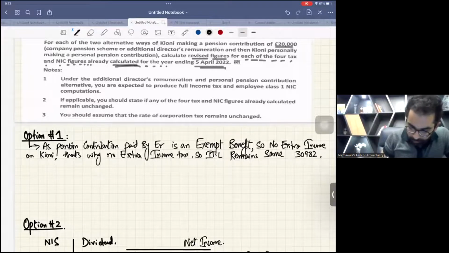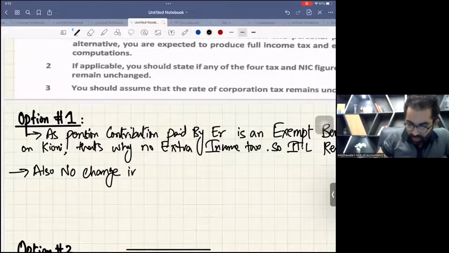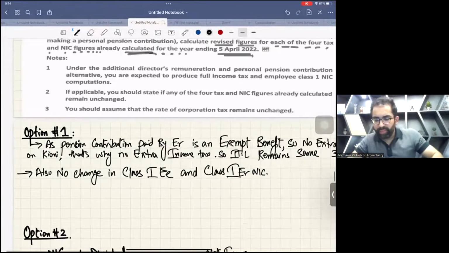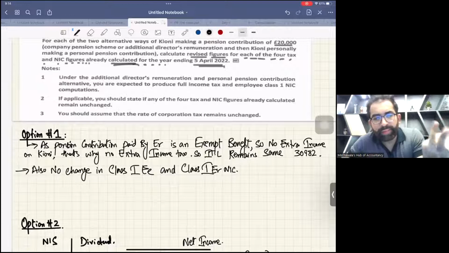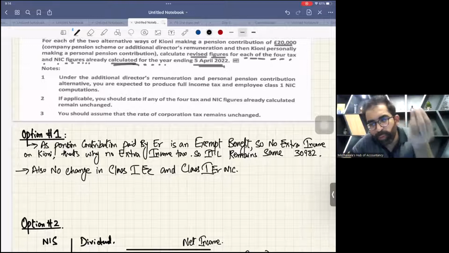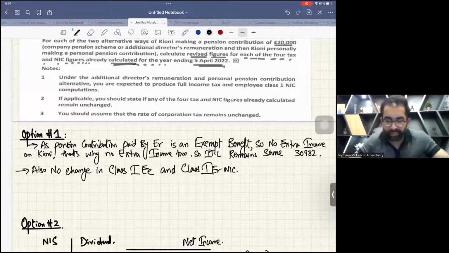Also, no change in class 1 employee and class 1 employer NIC, because this is an exempt benefit. As this benefit is exempt, definitely there will be no change. There is no change in salary. Use your brain. When there is no change in salary, why would employee and employer NIC change? No more changes.